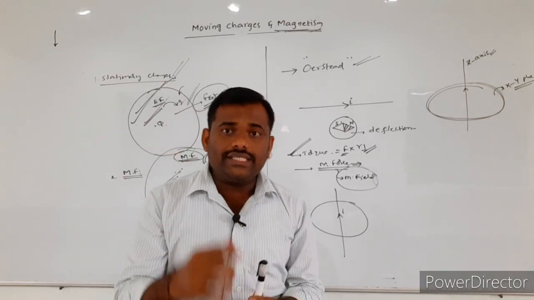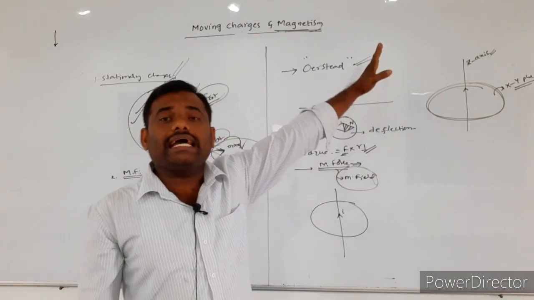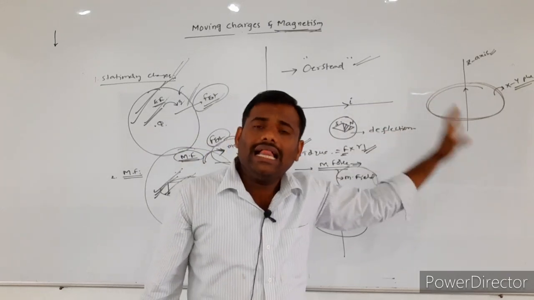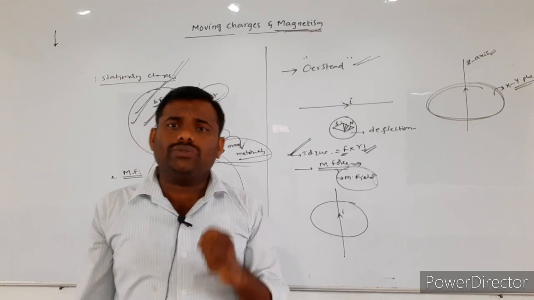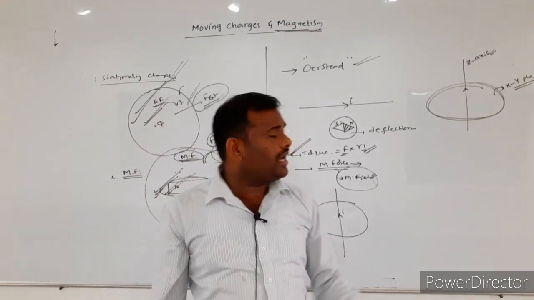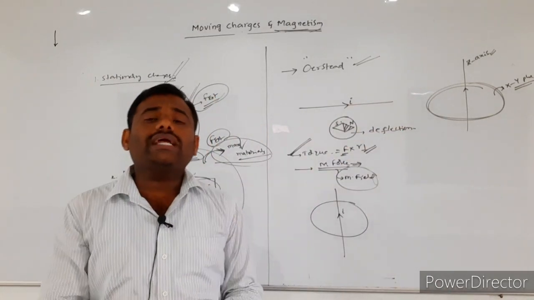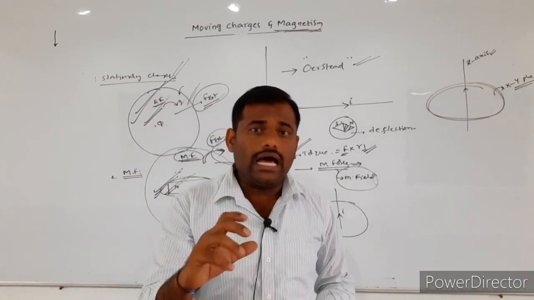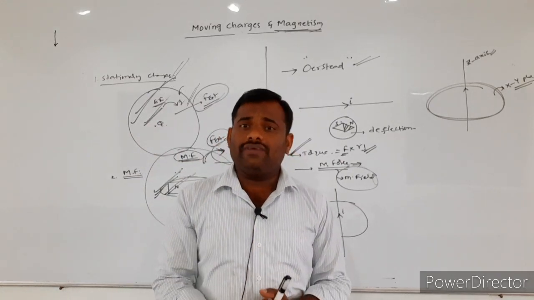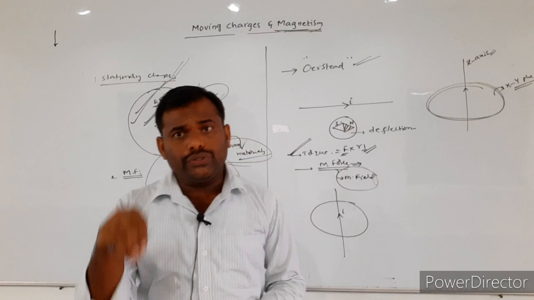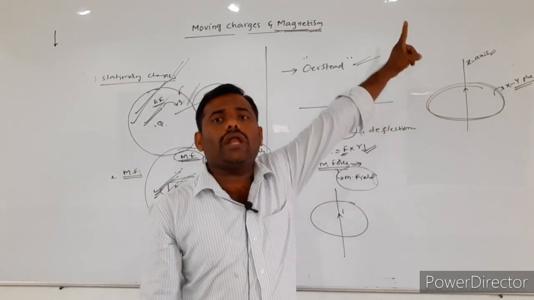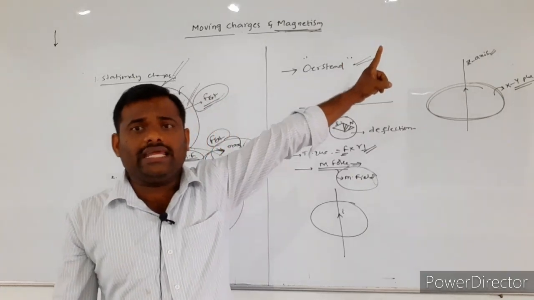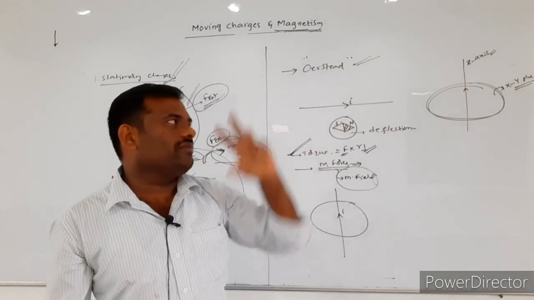Once again, if you assume the current carrying conducting wire is placed along the positive z-axis, around the wire the magnetic field will be produced in a plane which is perpendicular to the direction of the wire.